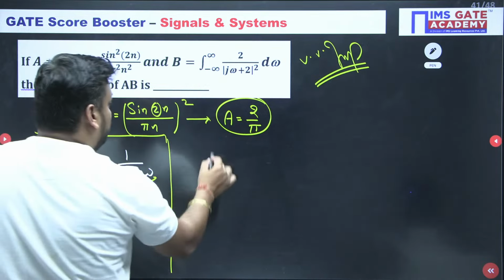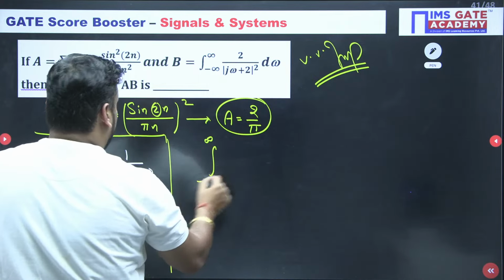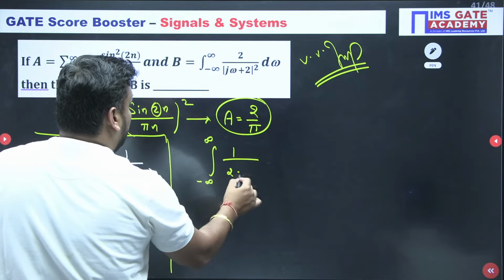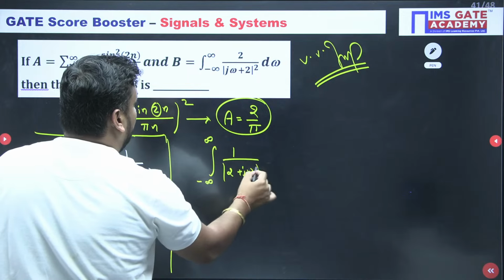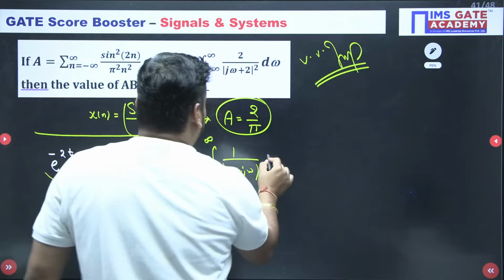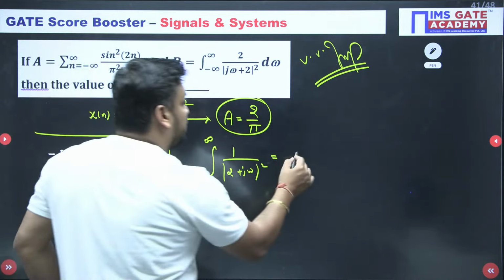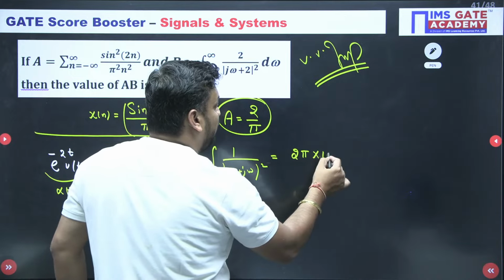It means here you will do minus infinity to infinity, 1 upon 2 plus j omega mod whole square. This is |X(omega)| whole square actually. So it should be equal to minus infinity to infinity |X(omega)| whole square, which is nothing but 2 pi |x(t)| whole square.